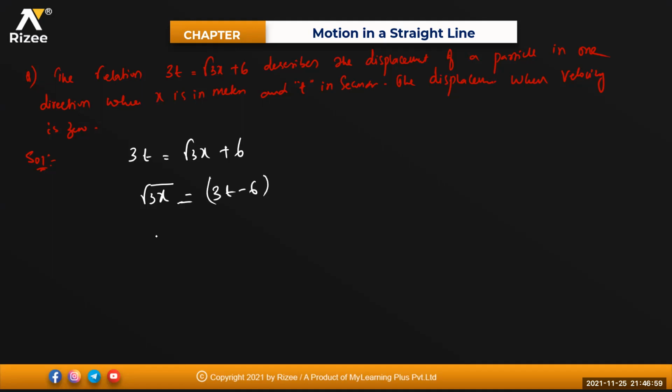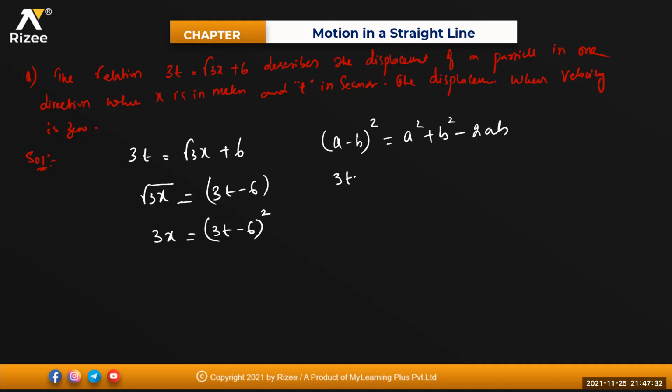I need to get the value of x. That means for 3x, remove the root. This will become (3t minus 6) whole square. Clear? This is in the form of (a minus b) whole square. What is (a minus b) whole square? a square plus b square minus 2ab.